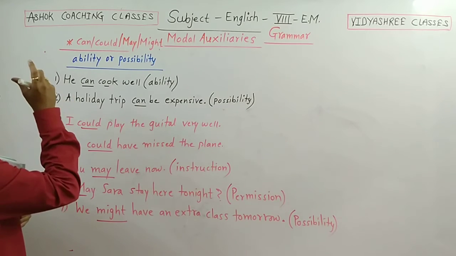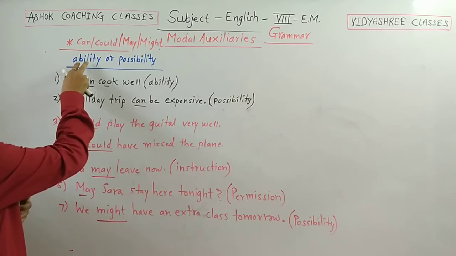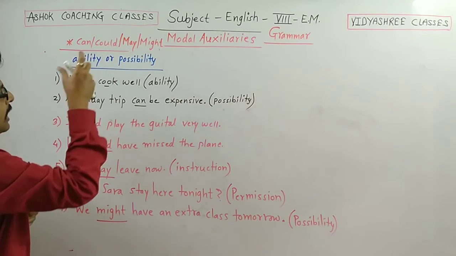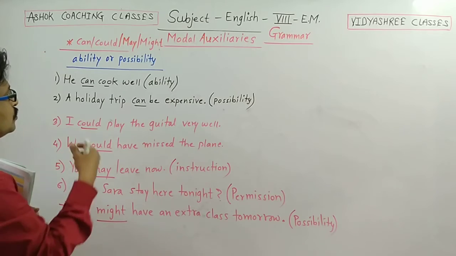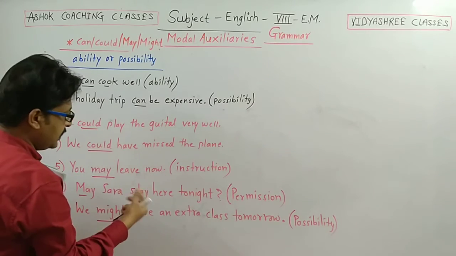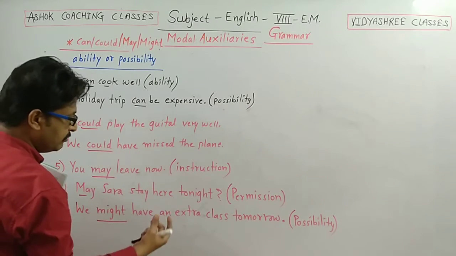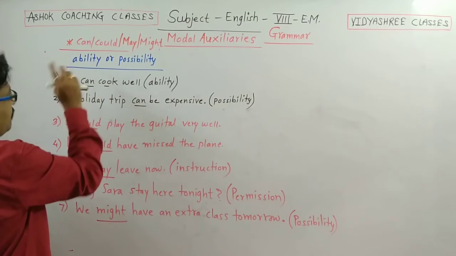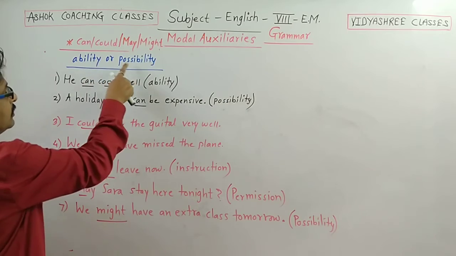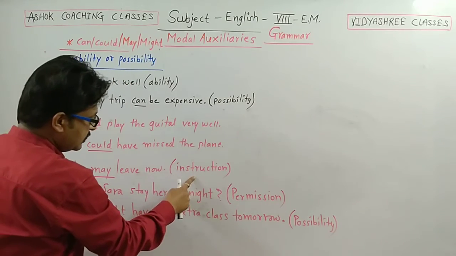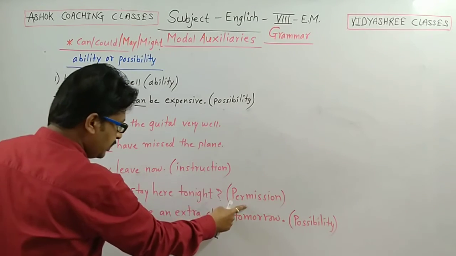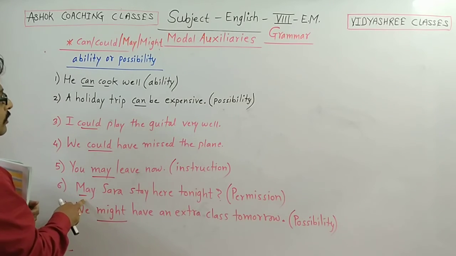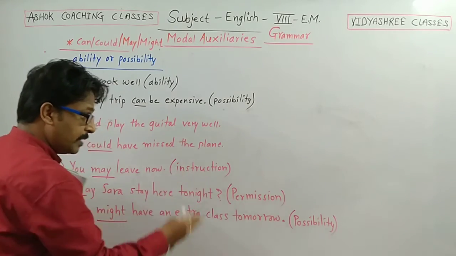Can, could are mostly used to express ability. And may and might are mostly used for possibility, instruction, permission. They are not mostly used for ability. They are used for possibility, for giving instruction, for taking permission. May I come in, madam? This is an example of may, and this is an example of permission.